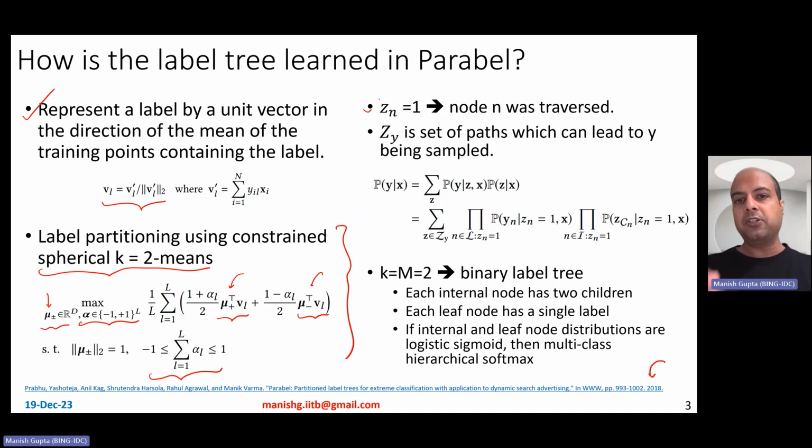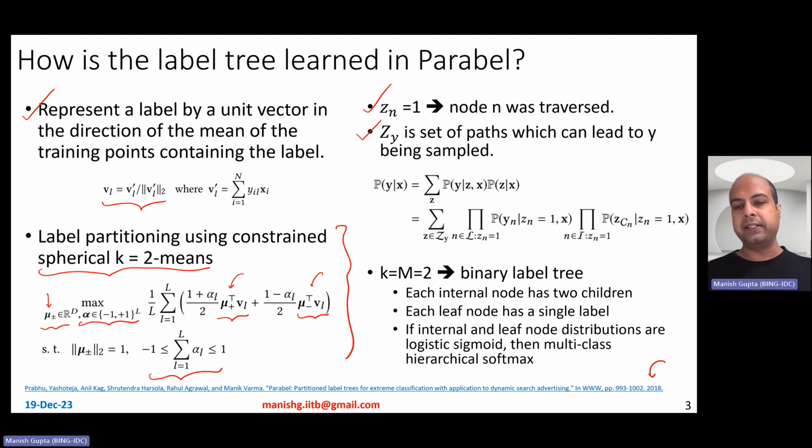Let Zn equal to 1 indicate that a node n was traversed while doing this kind of traversal on the tree. Okay. So Zn equal to 1 indicates whether the node was traversed or not, right? At train time, you actually know which nodes are traversed. At test time, of course, you have to figure out what those nodes are. Okay. So let Zy be the set of paths which can lead to Y being sampled.